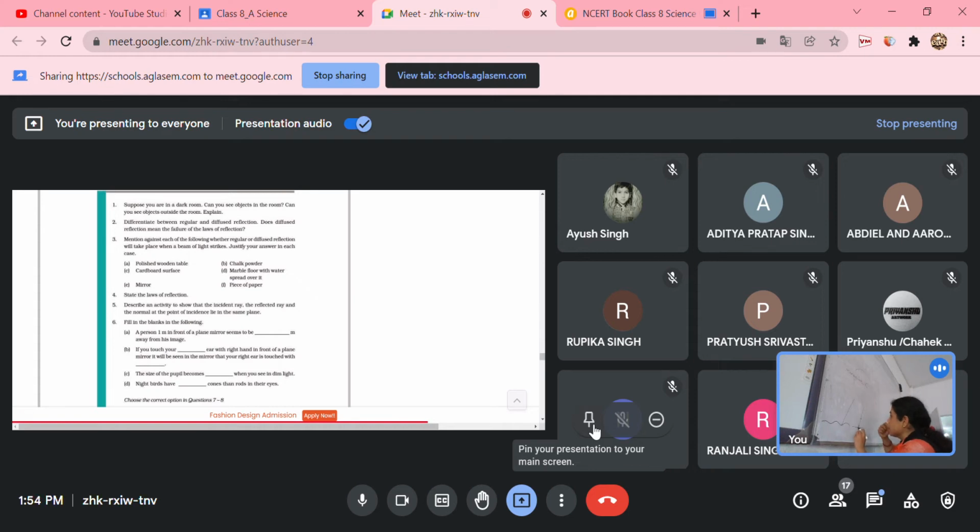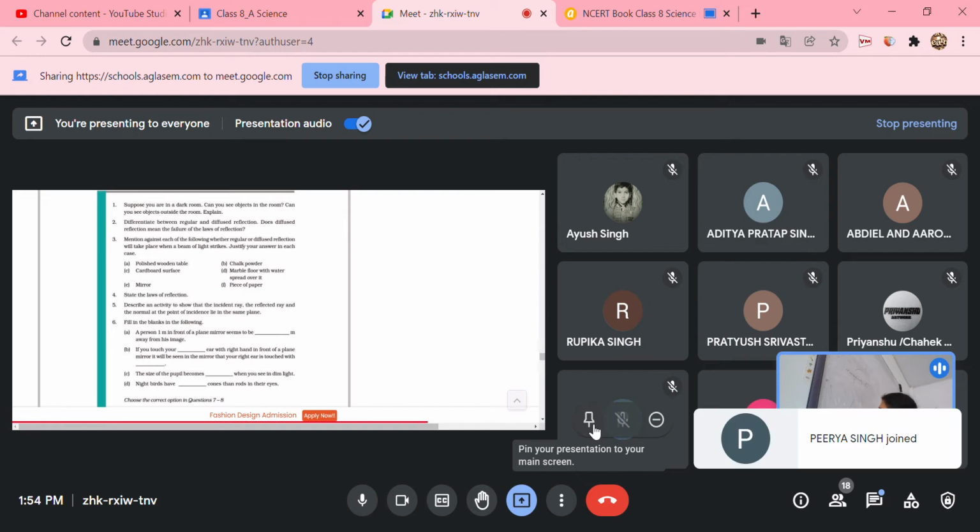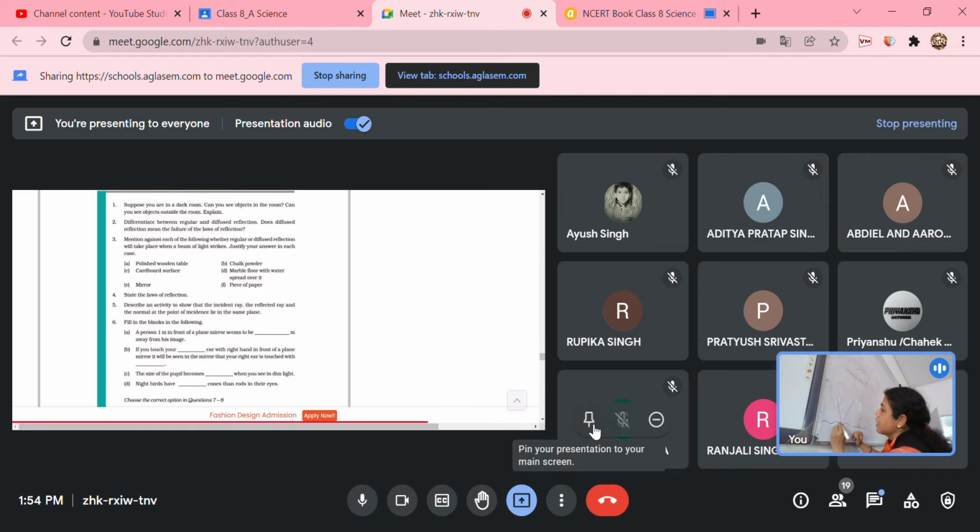So here it is incident. What is the normal? Normal is like this. Here it is the plane surface, so the normal is like this. Is the normal parallel to this? No, it is different because the surface is curved. So each and every point is having a different plane.